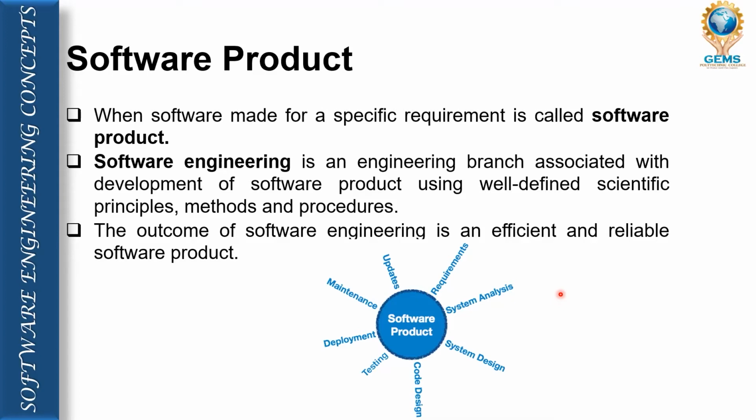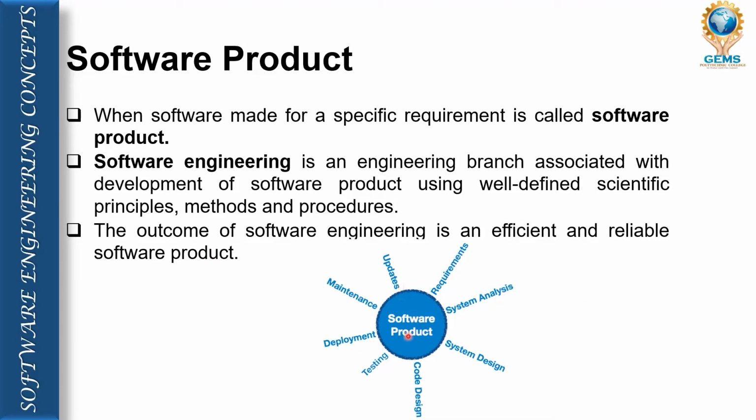Again, dear students, software engineering is a branch of engineering associated with some principles, procedures and methods for the development of software product. The outcome of software engineering is an efficient and reliable software product. So the outcome of the software engineering concepts we use in software development is to get an efficient and reliable software product.